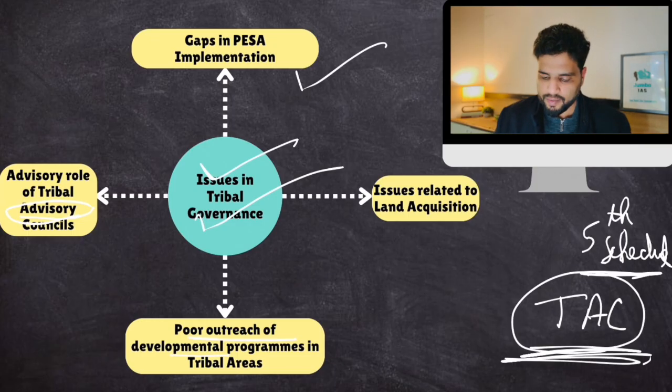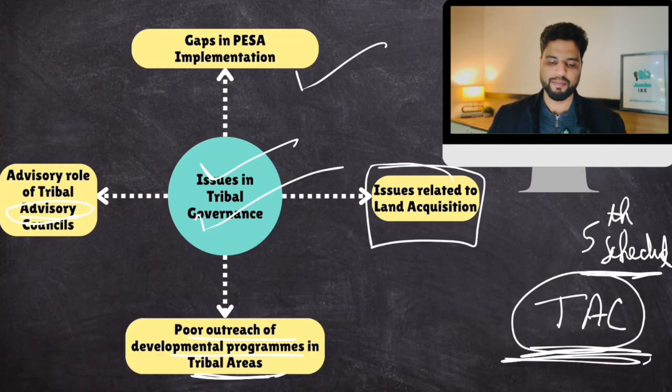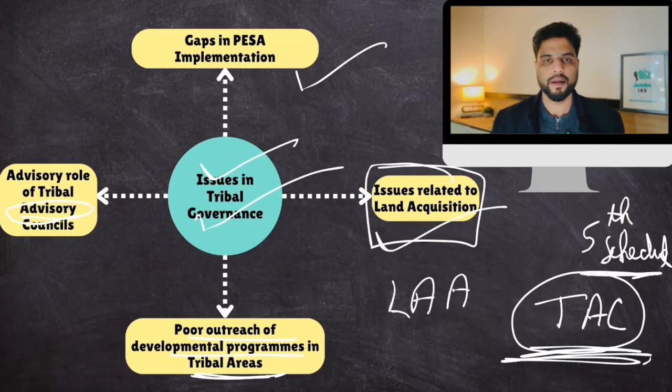Then poor outreach of developmental programs in tribal areas. Government has so many developmental programs, yet very few of those benefits reach tribal areas because of poor connectivity and many such issues. Plus, most of these areas were also Naxal affected. That was also one of the reasons. And then the biggest issue, land acquisition. Many tribals have complained that these big, giant mining companies acquire their land and displace them for their own profit. So this is a problem. Land Acquisition Act is also a problem. Okay. Nonetheless, that is a separate topic.